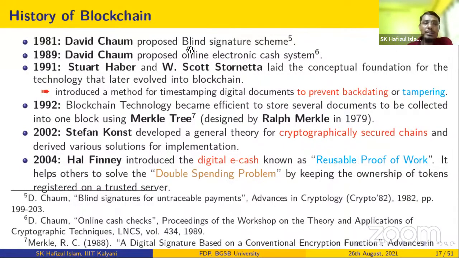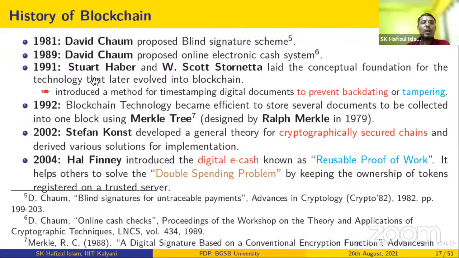So blind signature means you want to digitally sign some documents, but you do not know the actual content of the document. I want to draw an e-cash, right? What is the amount of the e-cash, or to whom I want to pay it, that information is hidden in the ecosystem. The bank will not know, but the bank will anonymously sign it. So that is the online ecosystem based upon the blind signature scheme.